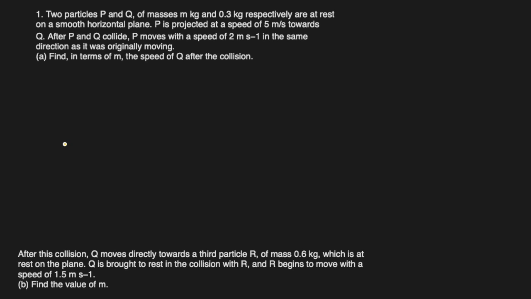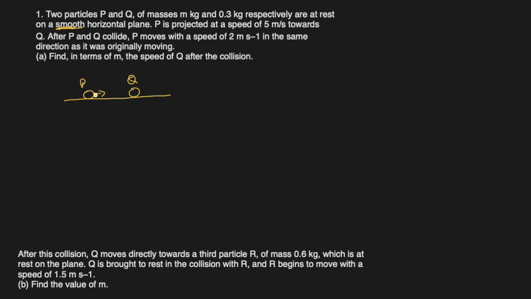Let's start with question number 1. The particles P and Q of masses m kg and 0.3 kg respectively are at rest on a smooth horizontal plane. That means there is no friction, no resistance. So this is a smooth plane, this is one particle, this is another particle, this is P and this is Q. P is projected at a speed of 5 meters per second towards Q. So it is projected like from a catapult or like a bullet, or maybe it was just kicked. There is no force after that.